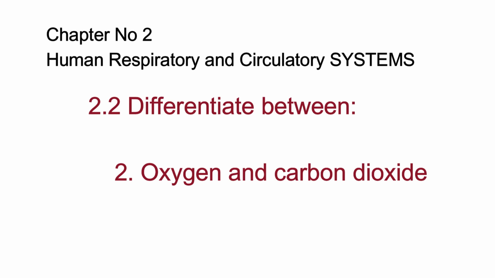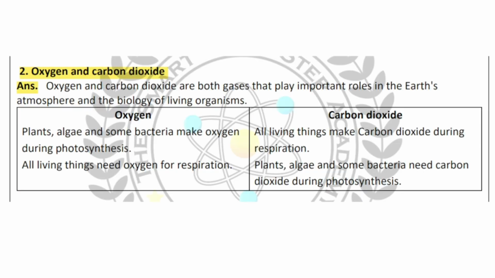2. Oxygen and carbon dioxide. Answer. Oxygen and carbon dioxide are both gases that play important roles in the Earth's atmosphere and the biology of living organisms. Oxygen. Plants, algae, and some bacteria make oxygen during photosynthesis. All living things need oxygen for respiration. Carbon dioxide. All living things make carbon dioxide during respiration. Plants, algae, and some bacteria need carbon dioxide during photosynthesis.